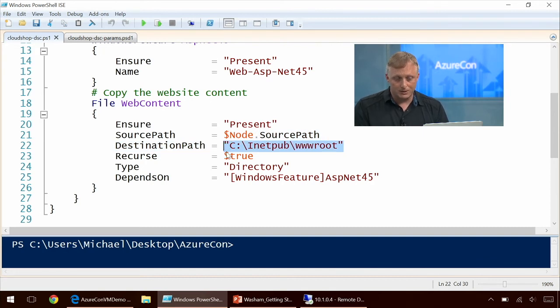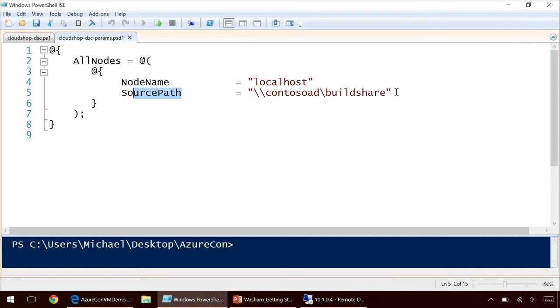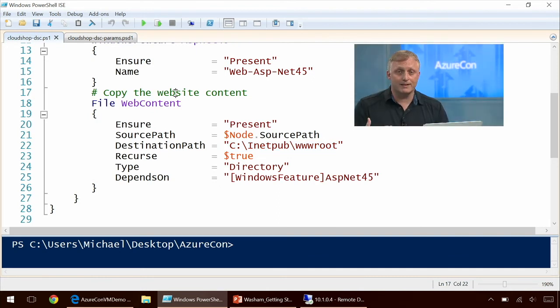So now the question is, what is node.sourcePath? If I look, I have a separate file here that's specific for parameters, and node.sourcePath is defined as a file share. And on this file share, I happen to have an ASP.NET application that's copied there in the build share, ready to deploy. So essentially what happens is when this script is going to run, it's going to automatically install a web server and deploy a web application.